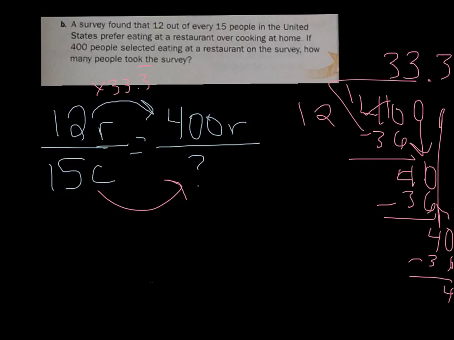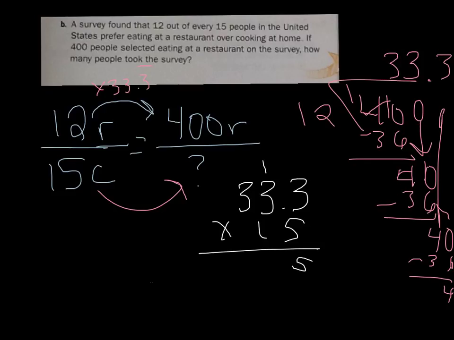So I'm going to take 15 times 33.3. So I'm just going to have 1 3 behind it. 5 times 3 is 15. 5 times 3 is 15 plus 1 is 16. Add the zeros. Add those.